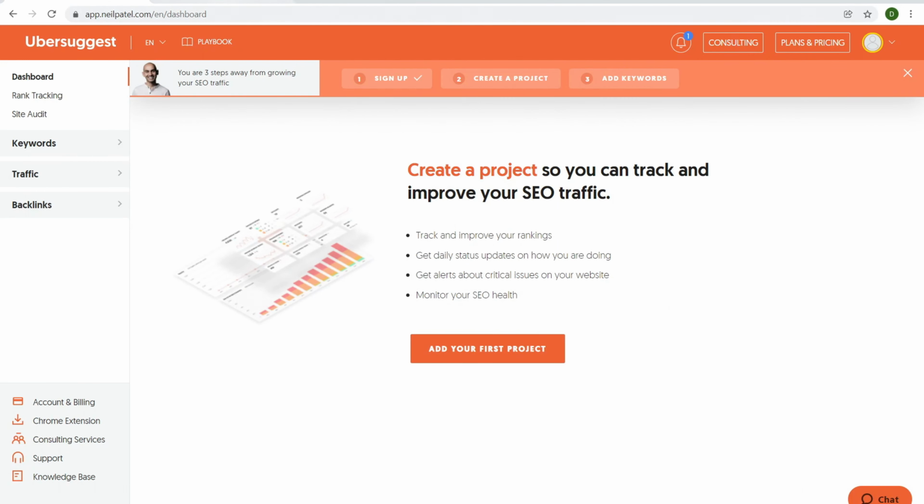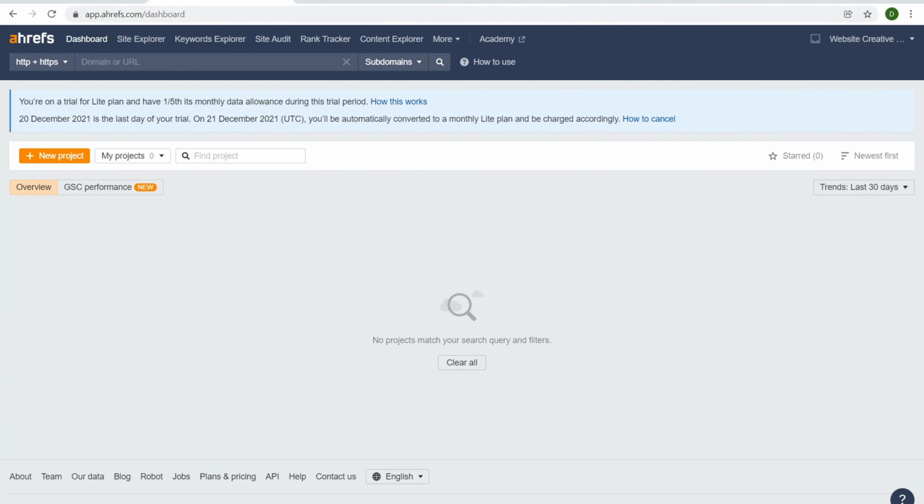Anyways, let's begin. The dashboard for both Ubersuggest and Ahrefs. The dashboard section with both of these platforms allows you to add in your website. Then it gives you a high-level overview of the performance and health of your website.